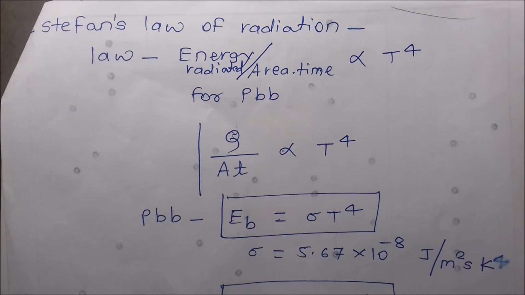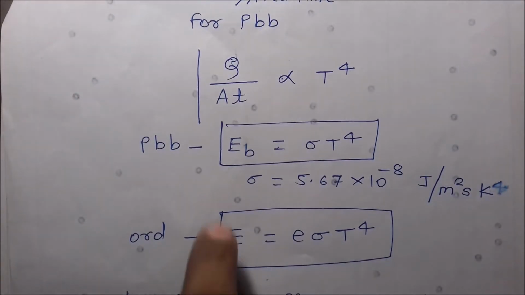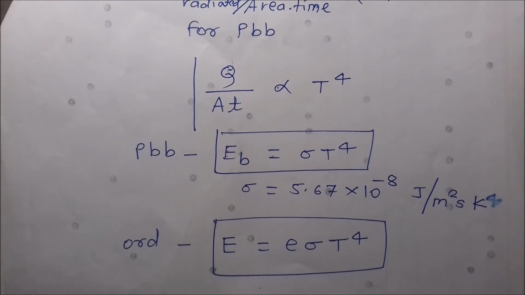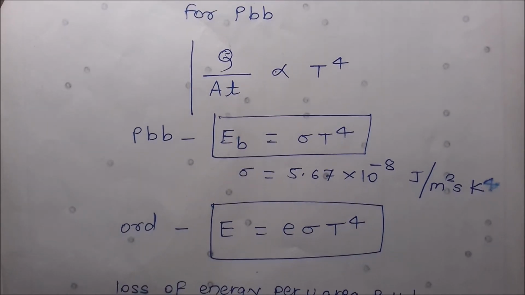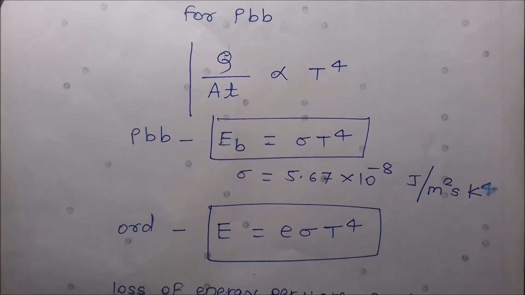This law is useful for a black body as well as for a normal body. So for a black body we can write EB is equal to sigma T raised to 4, where sigma is the proportionality constant. And for an ordinary body we can write E is equal to e sigma T raised to 4. Here e and sigma are proportionality constants, and e is the coefficient of emission.